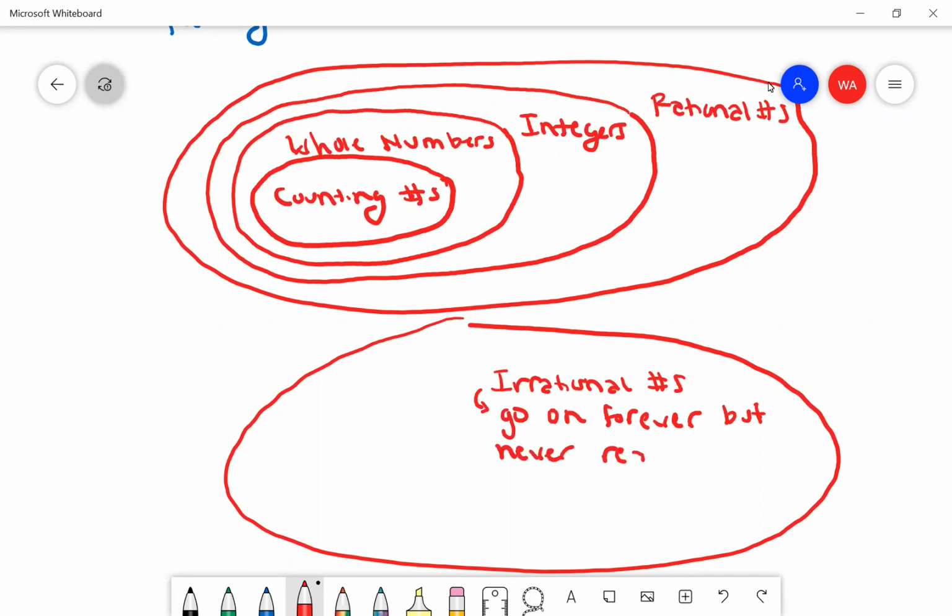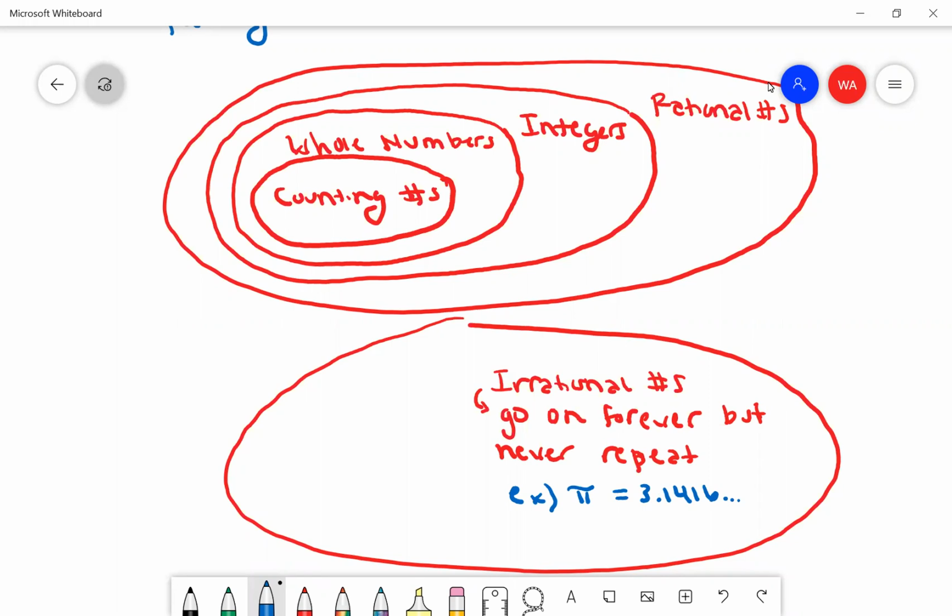An example is pi. Pi is an irrational number because we know that it's like 3.1416, and then it just keeps going and it never repeats its pattern and it never ends. So pi is an example of an irrational number.